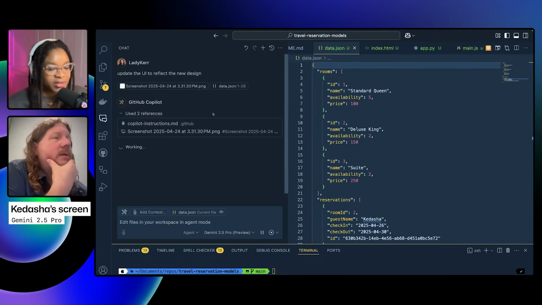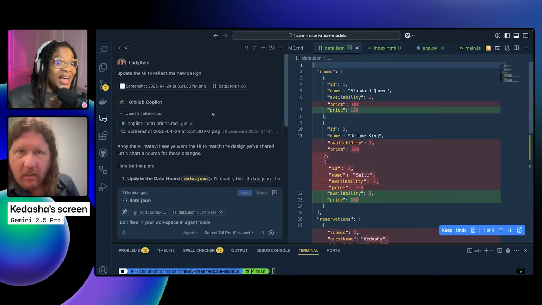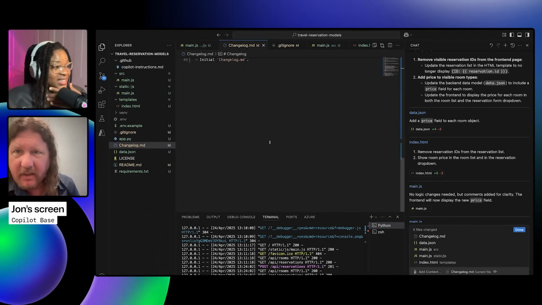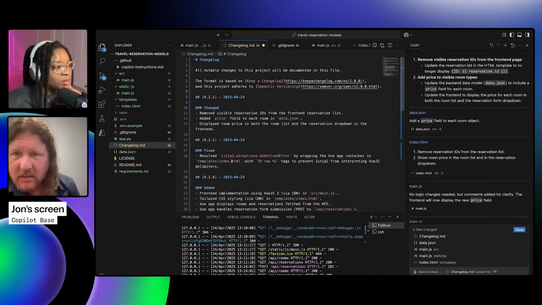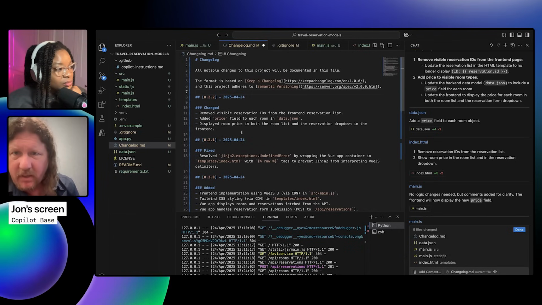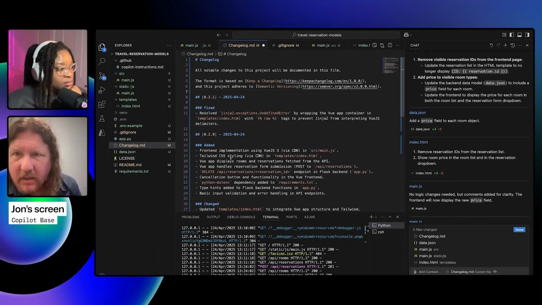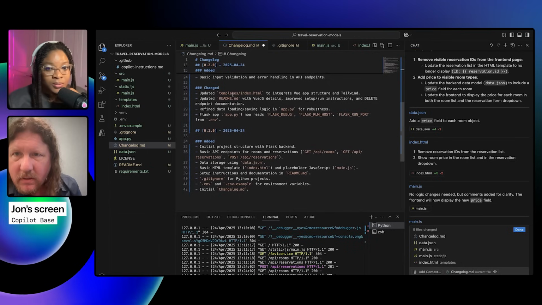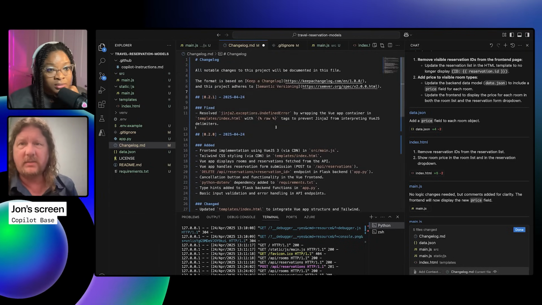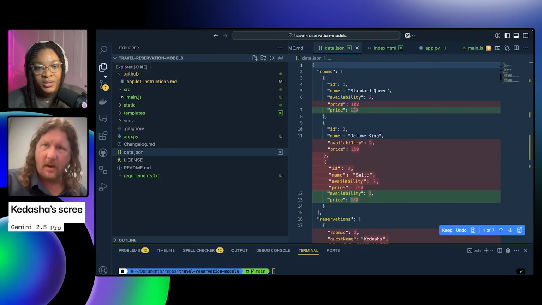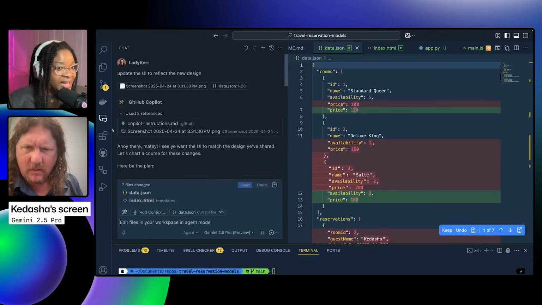So how many changes do you have in your change log? I'm curious. It looks like it's been pretty good about it. I've got my initial commit, fixing the Jinja problem, input validation, the template change. Yeah, no, it looks complete to me. I like what it did. Again, I'm not sure why it's not updating the change log here.